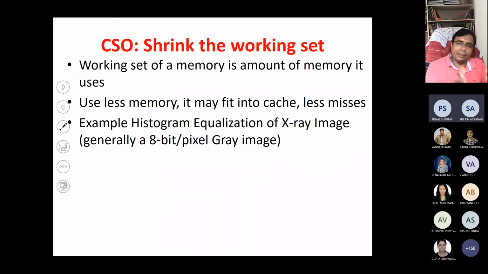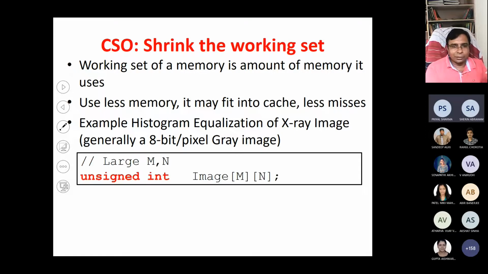In general, any image calculations nowadays, even CNN, DNN, these bigger things, also use 8-bit images.